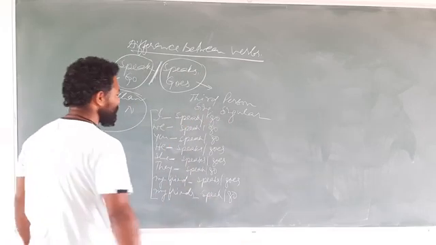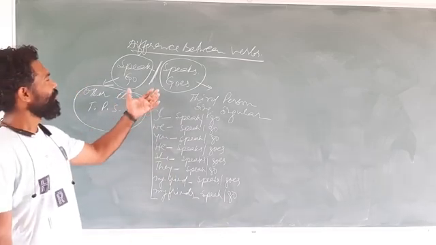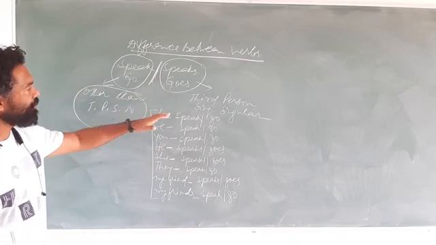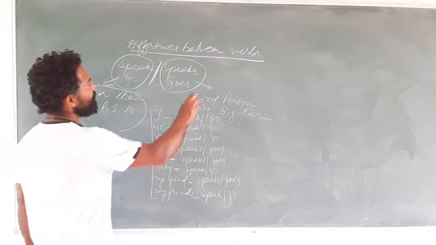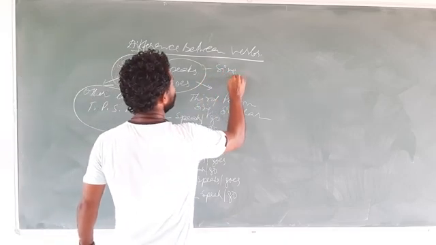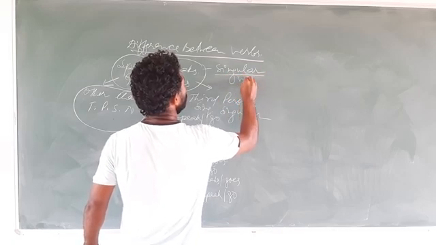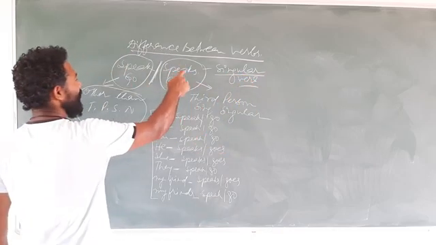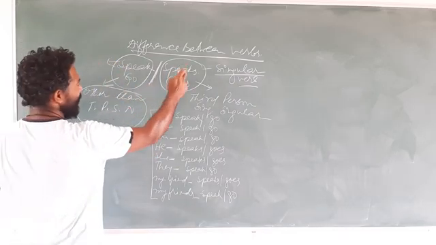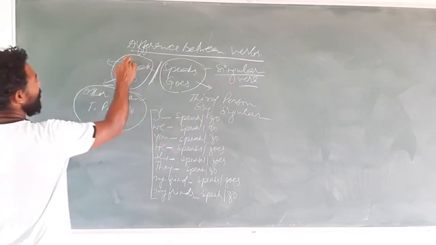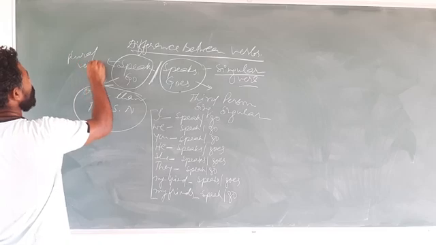Once again try to understand, children. Here we are trying to understand the difference of when there is s and es with the verb, so where we use that s and es with a verb. And children, this s and es form of verb is called the singular form of verb, the singular verb. So speaks and goes is the singular form of verb, and speak and go is the plural form of verb. This you also need to understand.